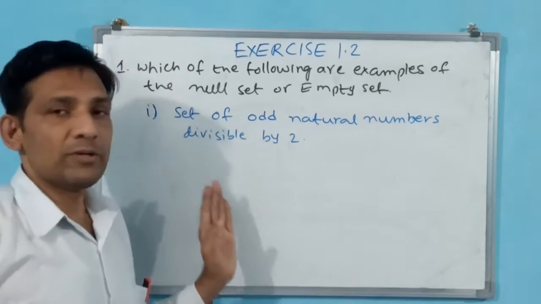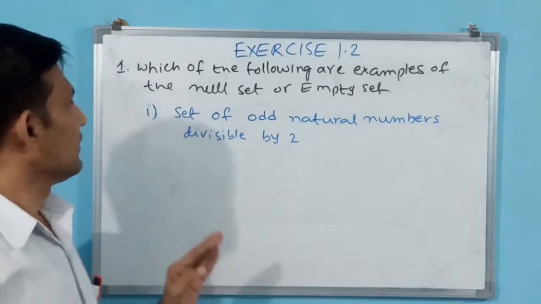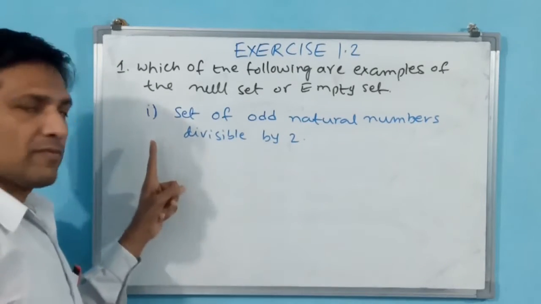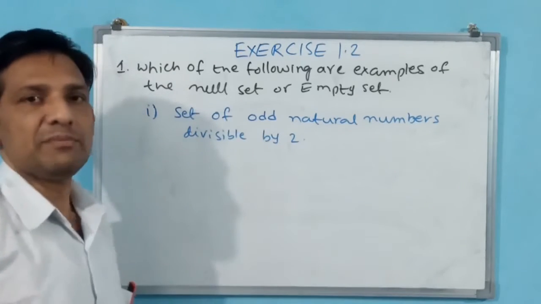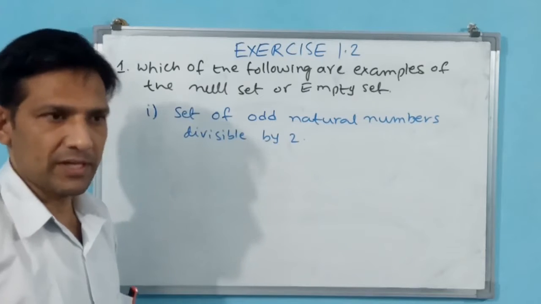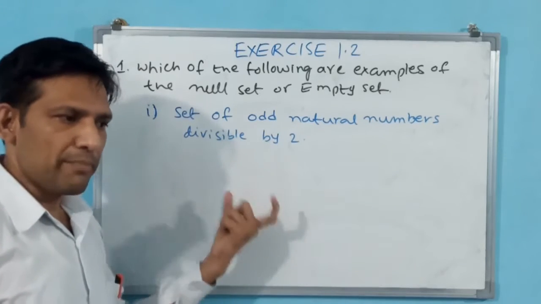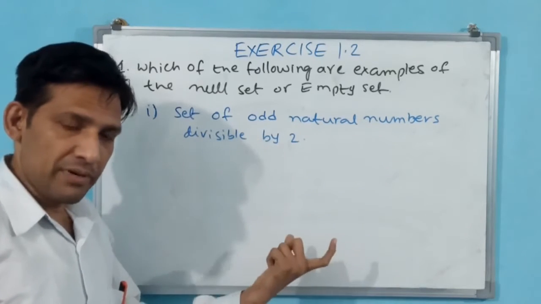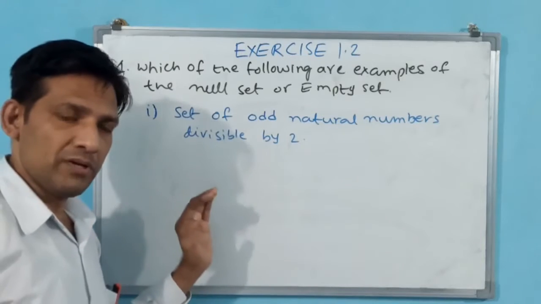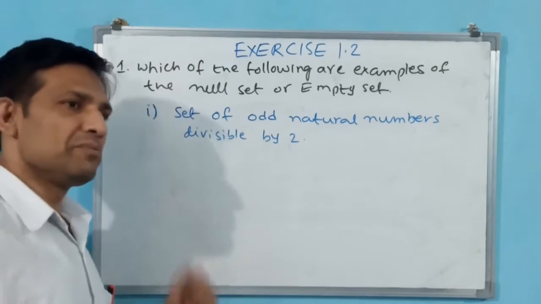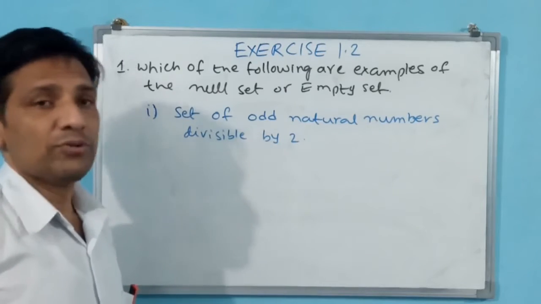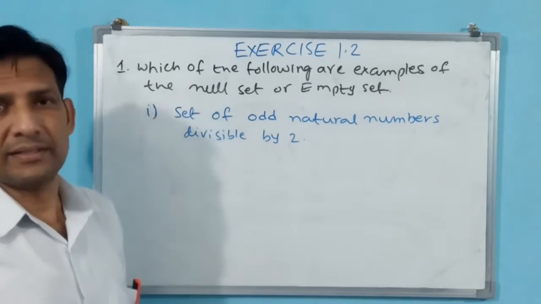Now let us see the first problem. First part: set of odd natural numbers divisible by 2. Those numbers should be natural numbers, they should be odd, and they should be divisible by 2. What do you think? Is any such number there?